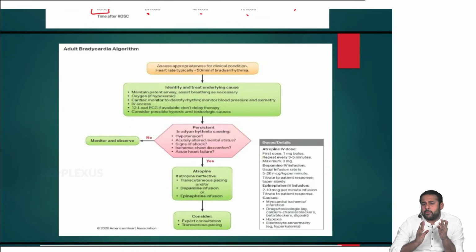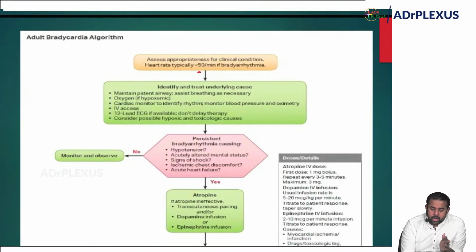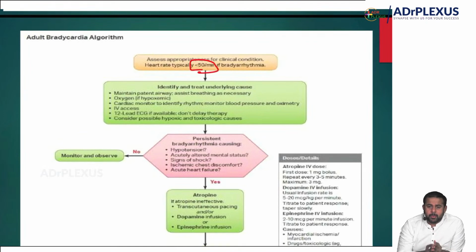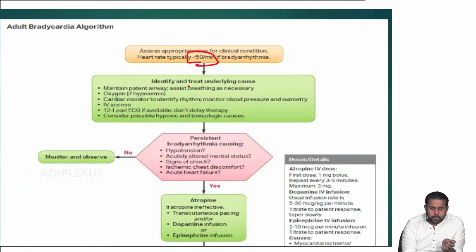When do you define bradycardia and tachycardia, when do you call symptomatic tachycardia or symptomatic bradycardia, and how do you manage this? Whenever the heart rate is less than 50, then you call it bradyarrhythmia, and you identify and treat the underlying causes, like maintain the airway and oxygen if the patient is hypoxic.